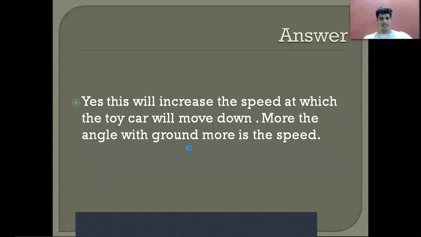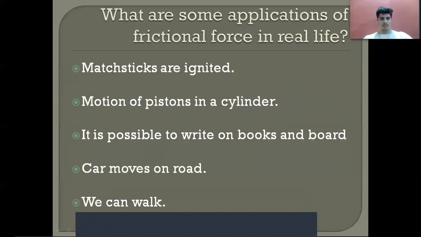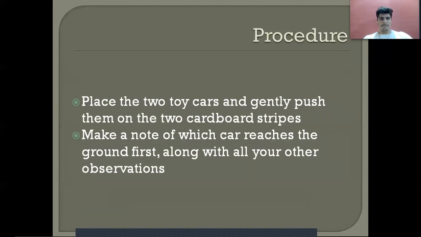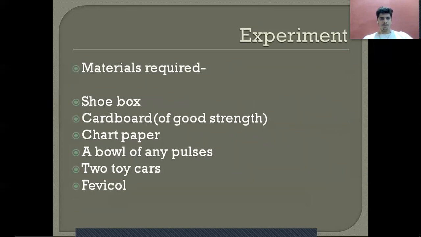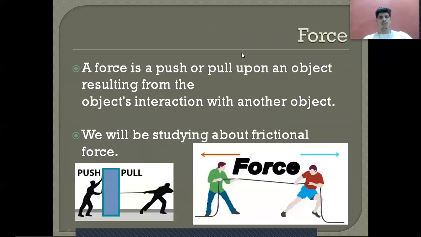So let us see what we have studied today from the start. Okay, so we have first the force. What is a force? It is a push or pull upon an object resulting from the interaction with other objects.